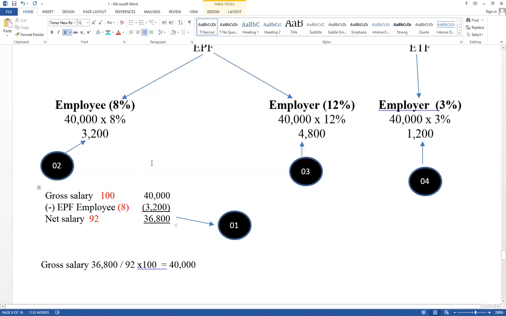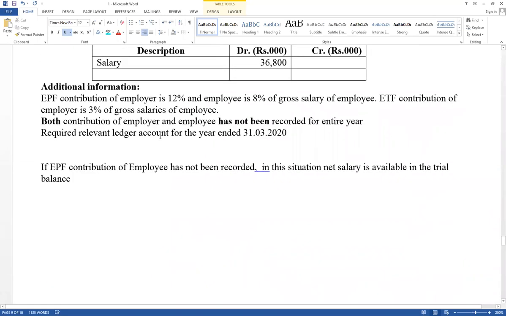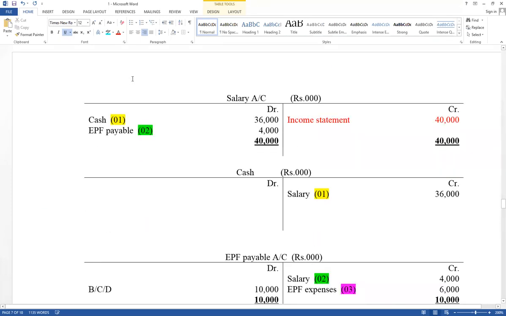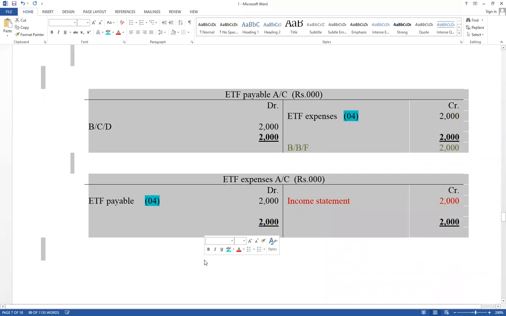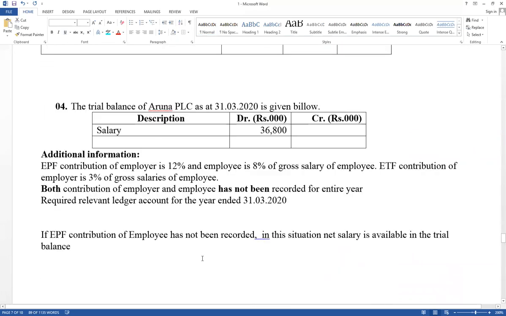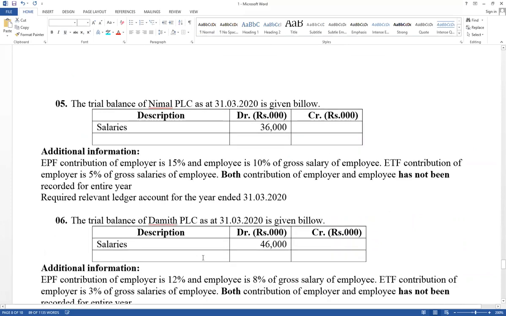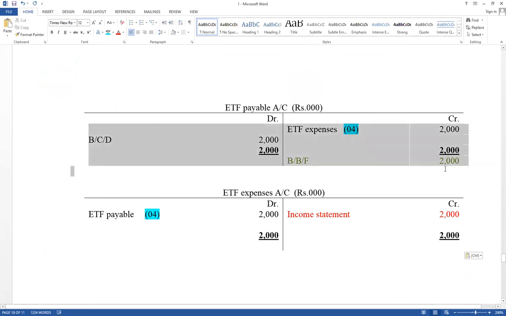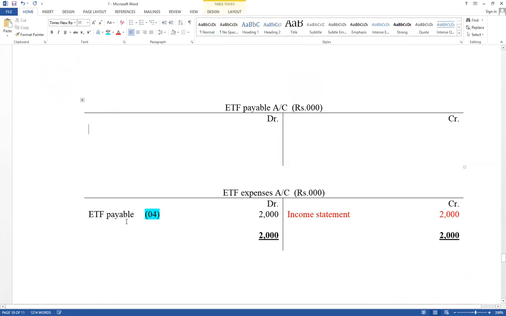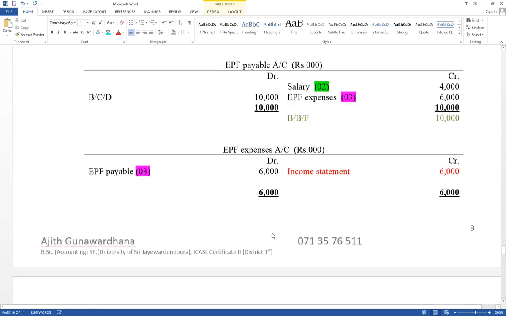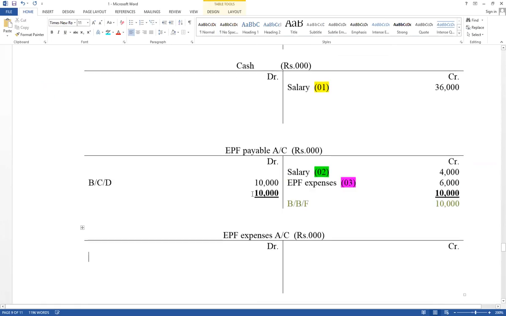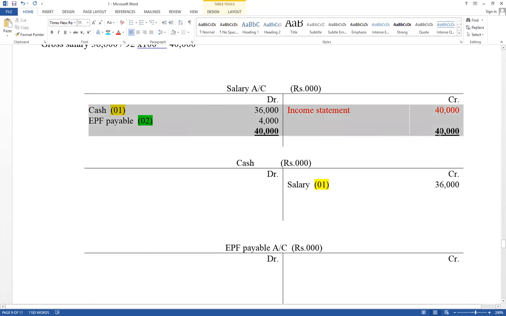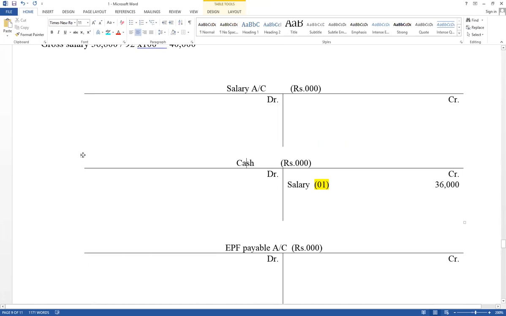Then prepare the ledger accounts. Think about salary account balance available. Very important. You have to prepare 5 ledger accounts. No need to prepare cash accounts. Step number 1 recorded already. Cash account no need to prepare. It has recorded already. Therefore, salary accounts, no need to prepare cash accounts.